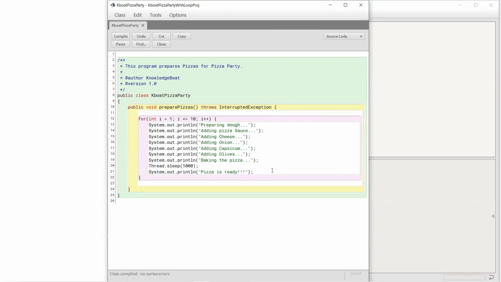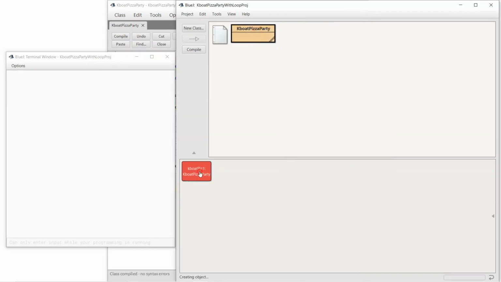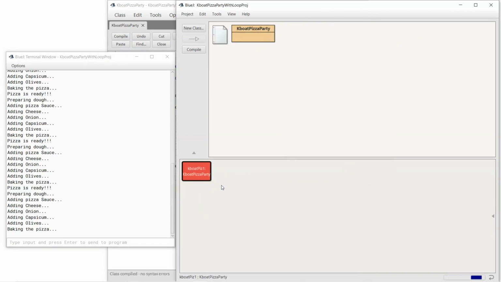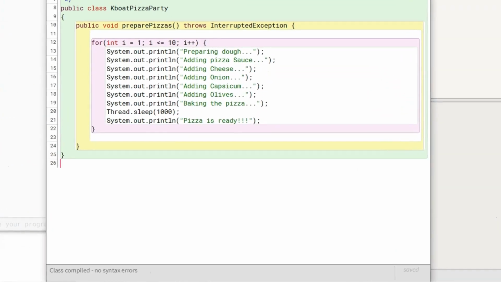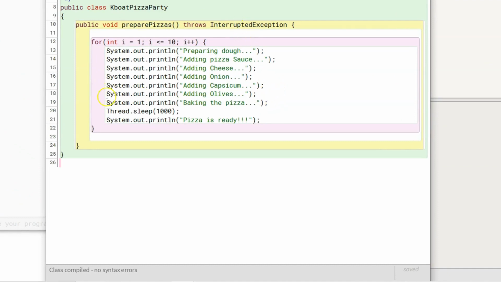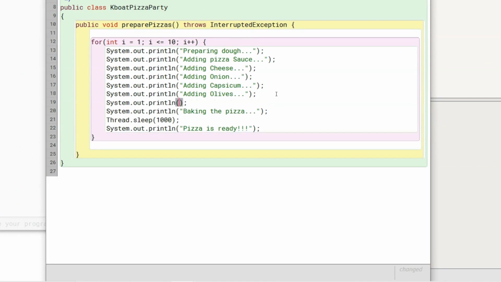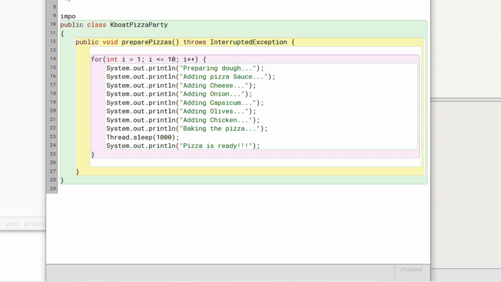Let me run the program now. Our 10 veg pizzas are ready. If I want to bake non-veg pizzas, it is just a single line of change, like this. Instead of baking 10 pizzas always, I can change the program to ask me how many pizzas I need and bake that many pizzas. I will use the scanner class to take the number of pizzas to bake as input from the user.